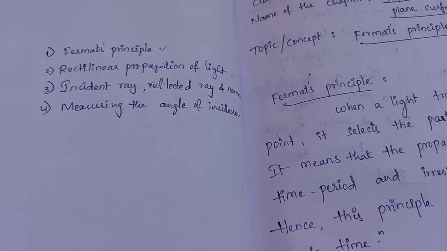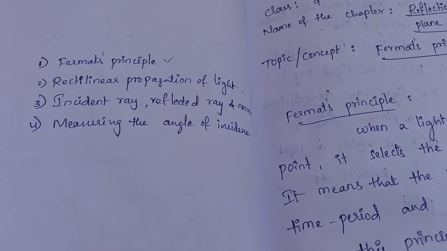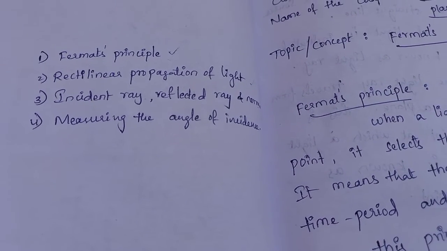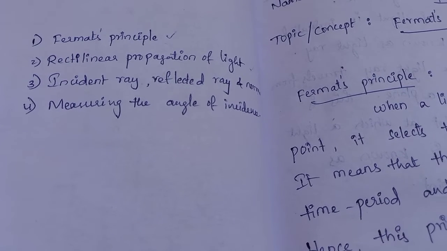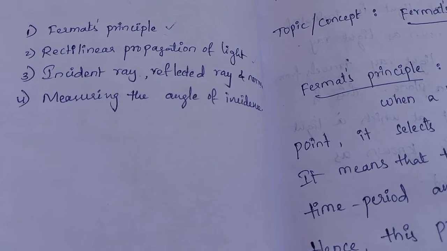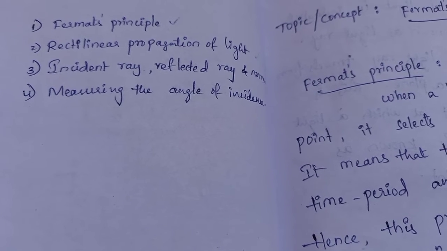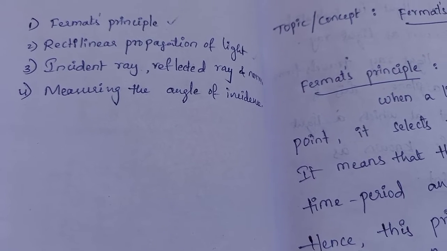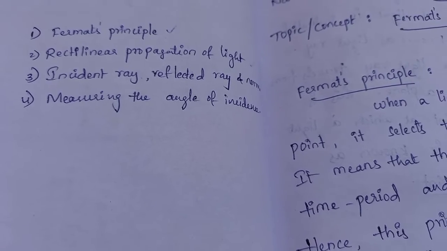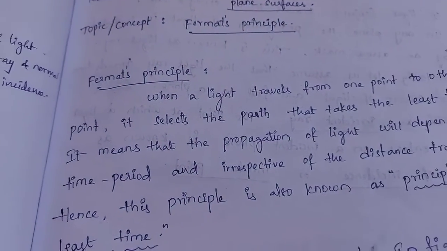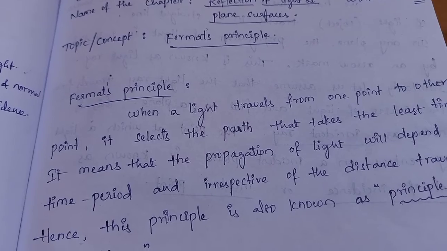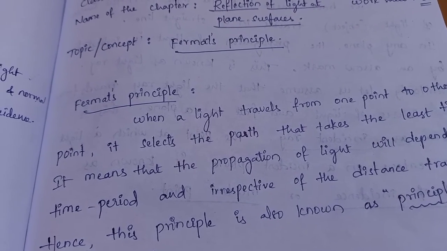Today we will try to cover a few important topics: Fermat's principle, rectilinear propagation of light, incident ray, reflected ray, and normal, measuring the angle of incidence. So these are the few concepts which we will try to cover in this video. So first one is Fermat's principle.